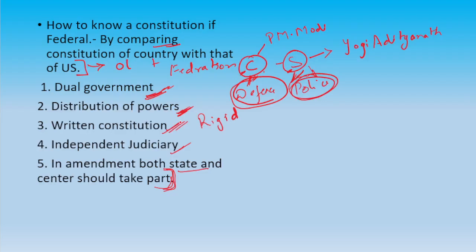Written constitution, we have a written constitution as well. Independent judiciary, yes, the judiciary of India is independent. And the fifth one is amendment, where both state and center should take part. Yes, for example, GST.